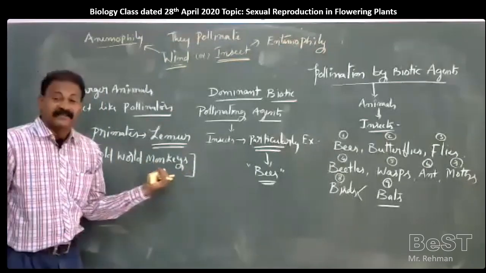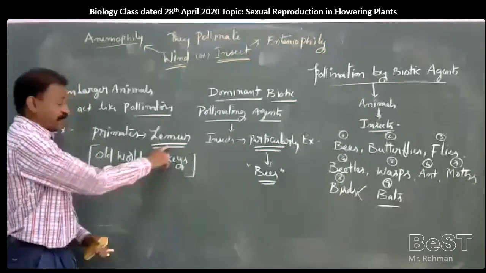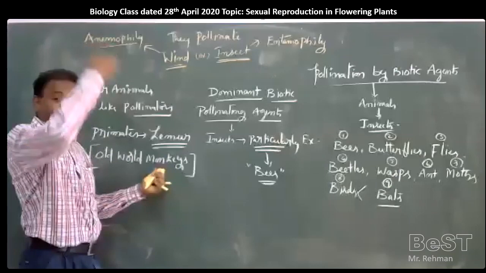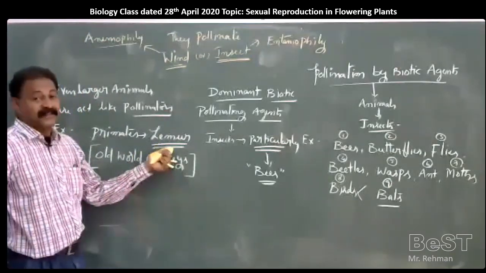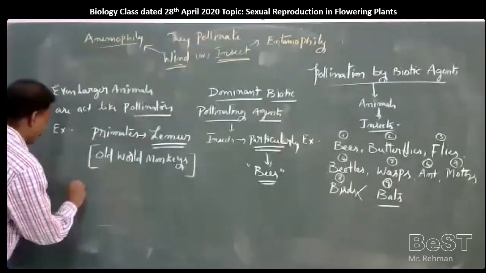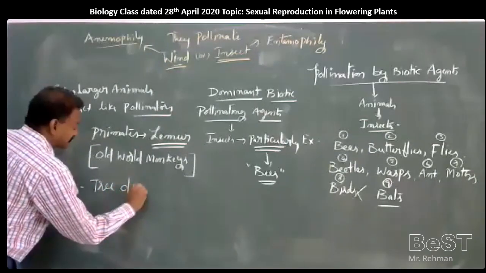You will see this on National Geographic Channel, Animal Planet. Lemurs, lorises, tarsiers, which move on the plants in arboreal life. These lemurs are responsible for pollination in some plants. In the same way, tree dwelling rodents.